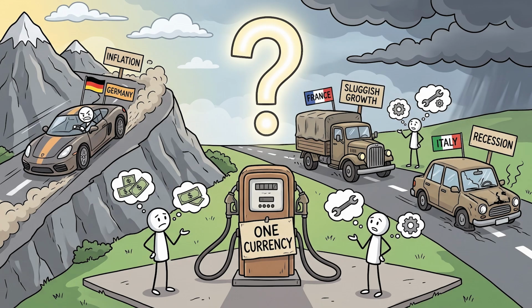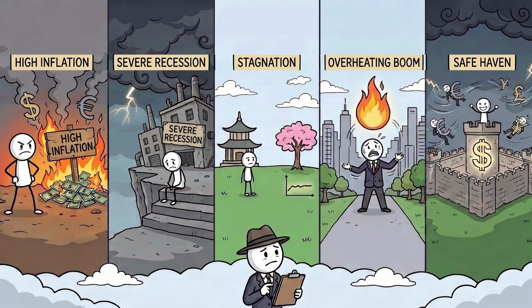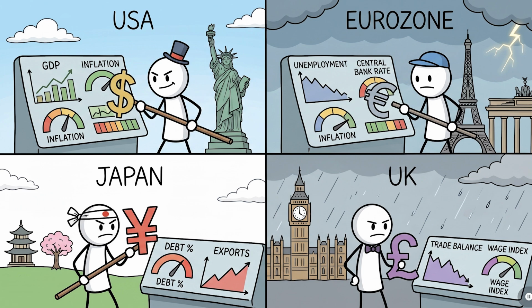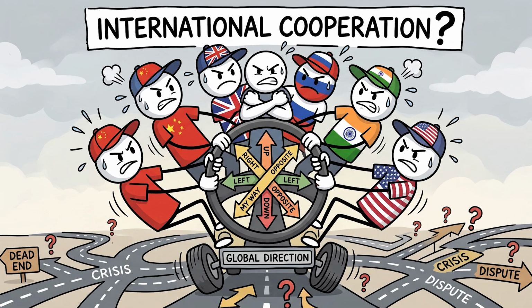At this point, you might ask, why don't all countries just use one global currency? Because every country has different economic conditions. Some economies grow quickly, others slowly. Some face inflation, others don't. Each country needs control over its own monetary policy, its interest rates, money supply, and economic decisions. And a single global currency would remove that flexibility.